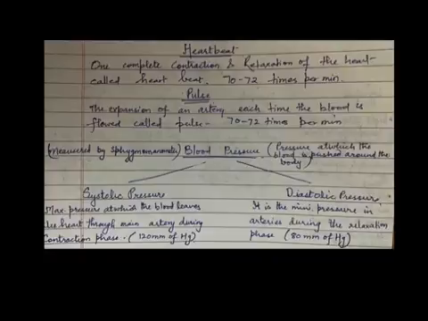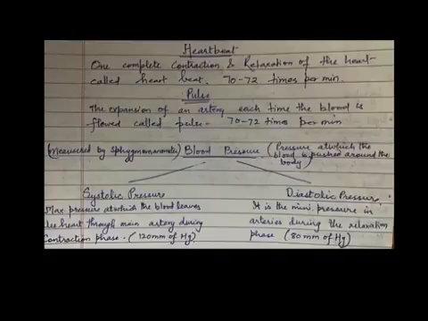This blood makes the arteries expand a little. The expansion of an artery each time the blood is forced into it is called pulse. Each heartbeat generates one pulse in the arteries. So, the pulse rate of a person is equal to the number of heartbeats per minute.